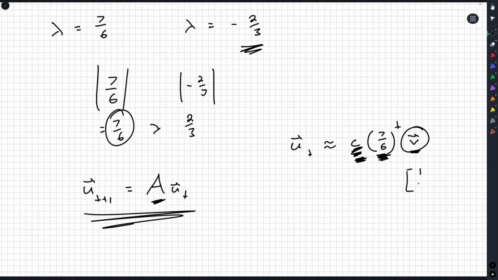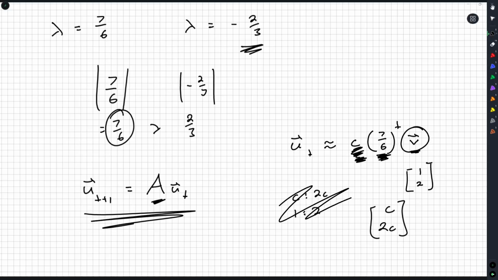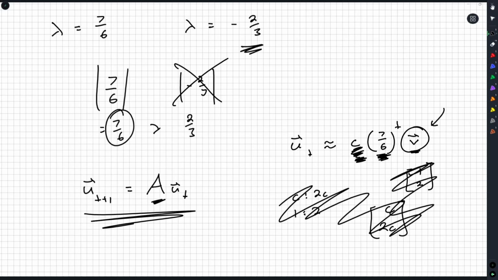Actually, we'll say it's 1, 2. Whatever the c is, you're going to get c times 1 and c times 2, so c to 2c is the same as the ratio of 1 to 2. They're in the same proportion, so multiplying by c is not going to matter at all. So really all we're after is what is an eigenvector associated to 7/6. So we can actually ignore minus 2/3. It's nice when that happens and things narrow down.